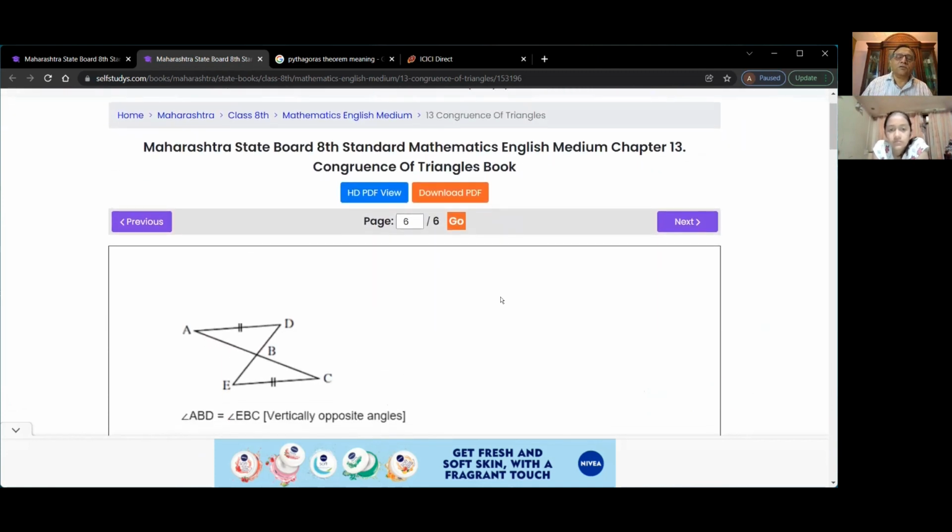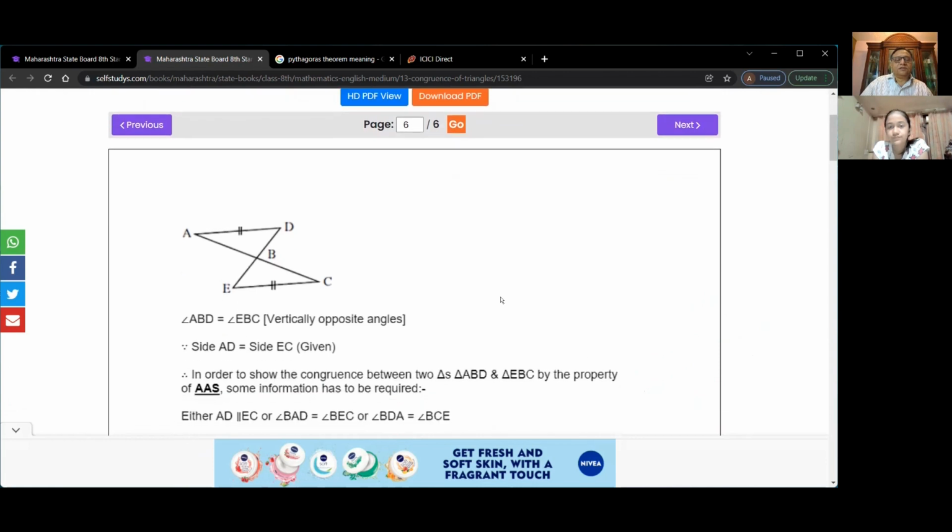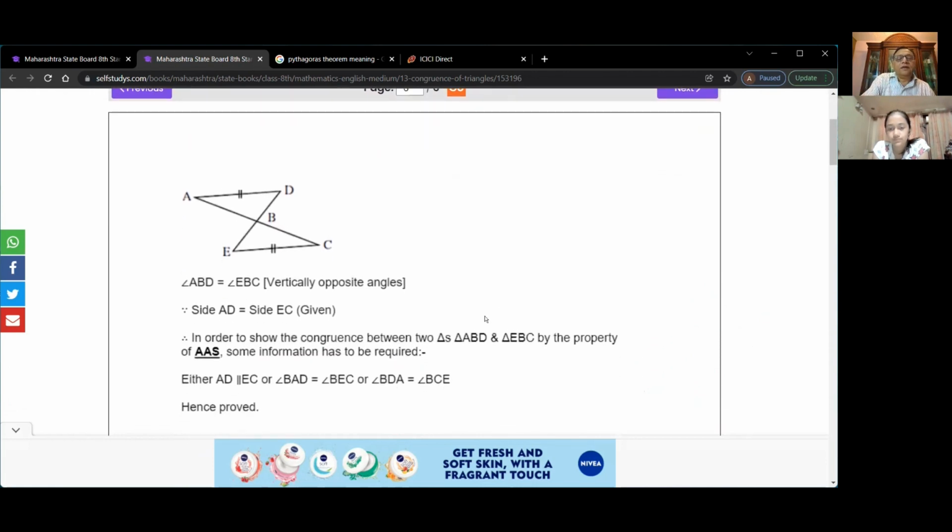Vertically opposite angles are always equal. I did not see that we have to give this angle equal to that angle also to make it equal. I think that part is missing. So then you get two angles because we know that these angles are always equal. So remember this and try to visualize it.